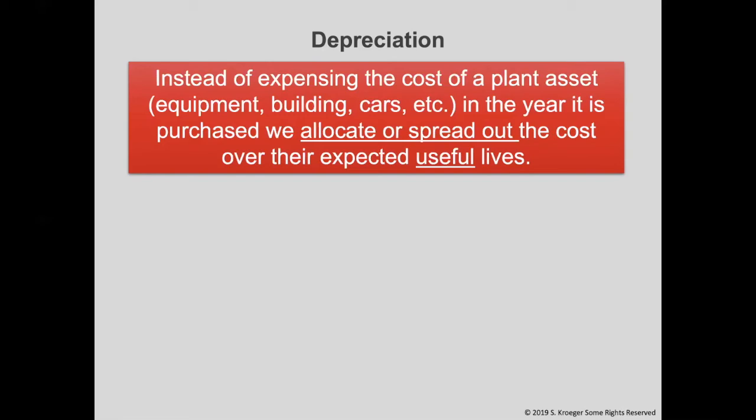Most of my students think of depreciation as the decrease in value of an asset. For example, your car. Your car depreciates in value over time. In accounting, it is similar, but not quite the same. We are not revaluing the asset. Instead, we are expensing the amount we paid for that asset as an expense over its useful life. In Chapter 10, we cover this in more detail, along with the different methods.